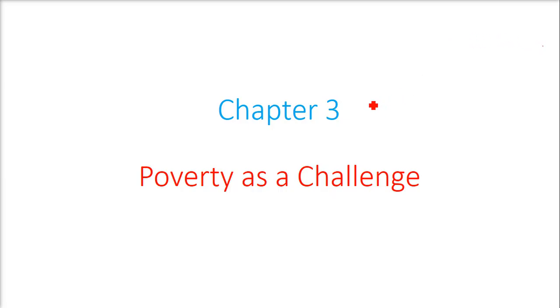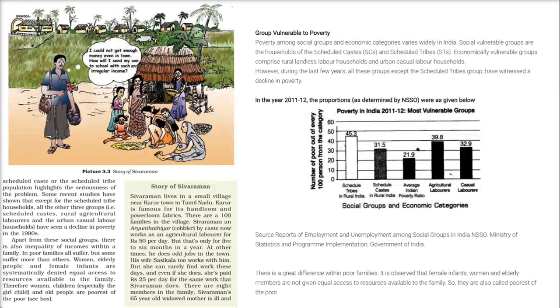We are looking at chapter number 3, which is poverty as a challenge. What we have discussed is that in poverty, there are certain vulnerable groups. Vulnerable means they are susceptible, or they are poor and will remain poor because of certain situations. So poverty among social groups and economic categories varies across different groups and regions. Socially vulnerable groups are the households of scheduled castes, scheduled tribes, and other backward classes.